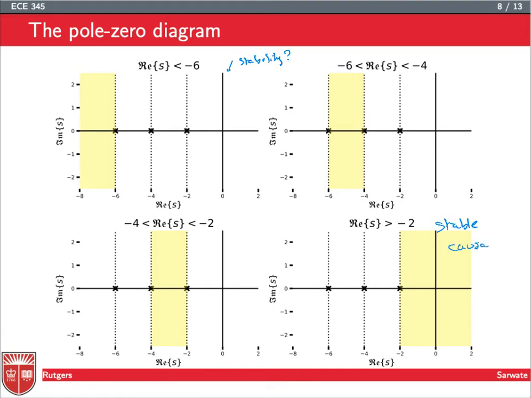So this is causal. This is anti-causal because it goes from the left, -infinity, to the leftmost pole. And so we have no stability here, unstable here, two-sided, and unstable two-sided here as well.